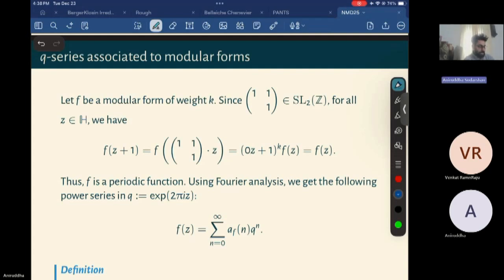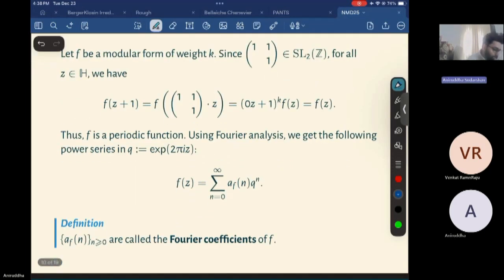So any modular form is a periodic function. Now using Fourier analysis or complex analysis, we get the following power series in q, where q is the exponential of 2 pi iz. So f of z is given by the summation of a_n q to the n, where n varies from 0 to infinity.